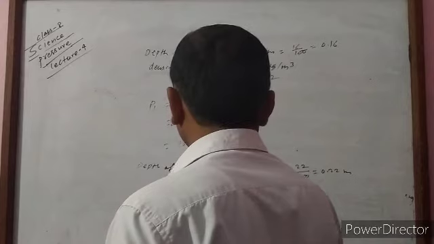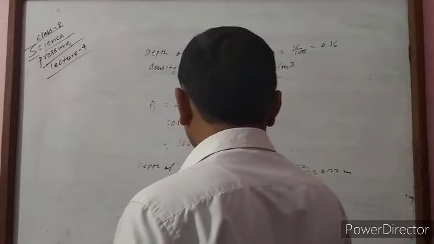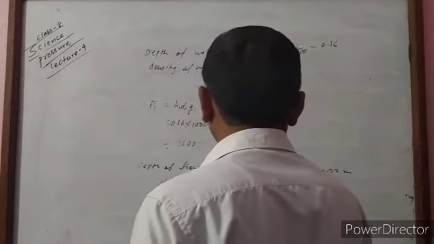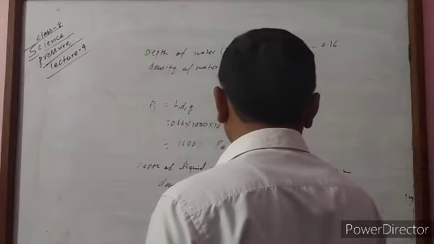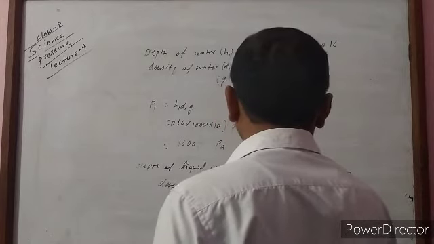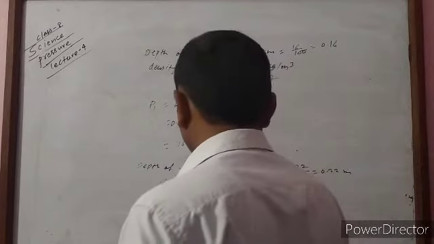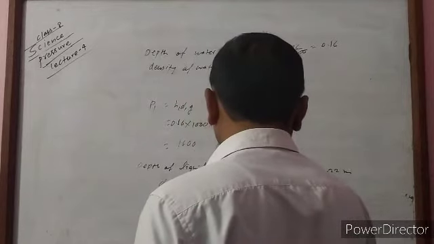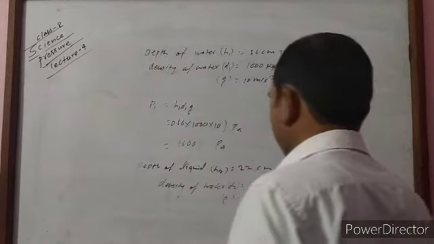Density of water d2 is 1000 kg per cubic meter, and the g value is 10 meter per second square.